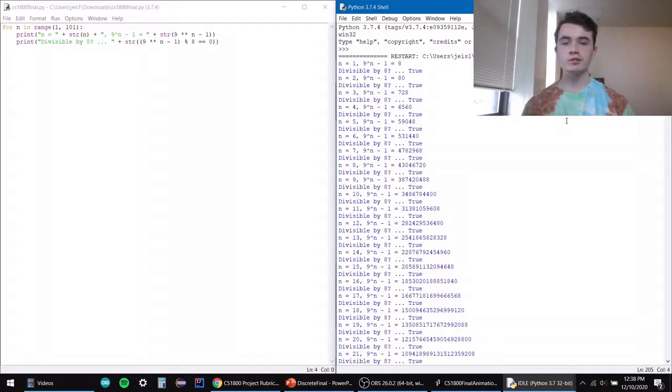So for the belief phase of this project, I wrote a program to go through certain n's, and for each of those n, compute 9 to the n minus 1, and then ask if that result is divisible by 8. And you can see the results on the right-hand side here. So we say n is 1, 9 to the n minus 1 is 8. Is 8 divisible by 8? Absolutely. Seeing that our given property is true for the first 100 numbers makes me believe that it's true for all numbers, but of course we have to prove it.